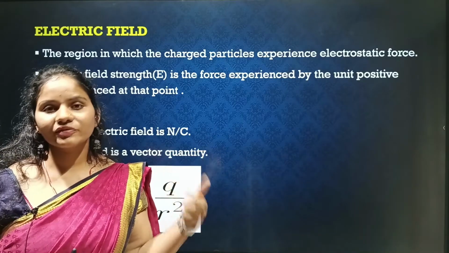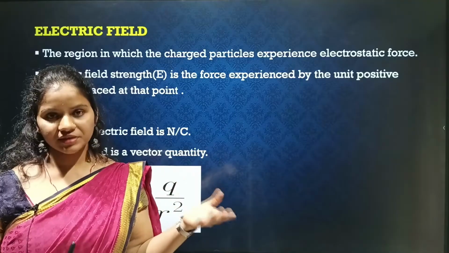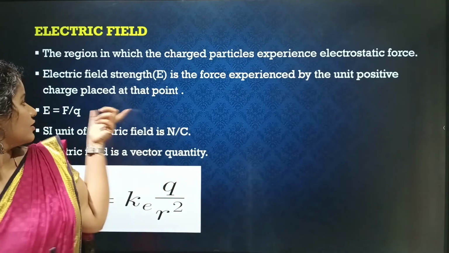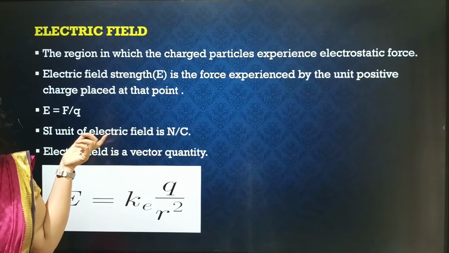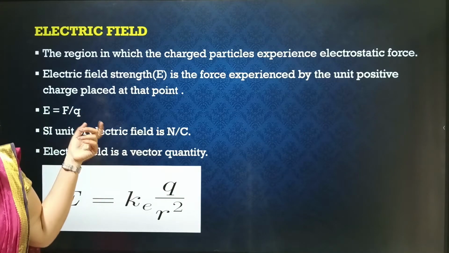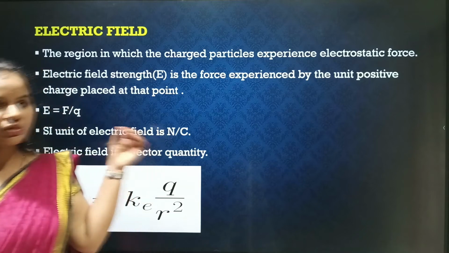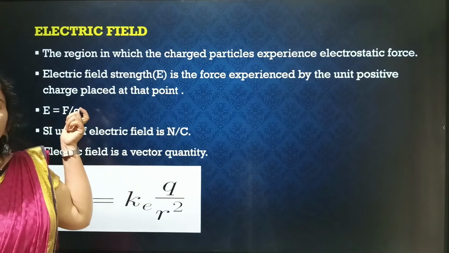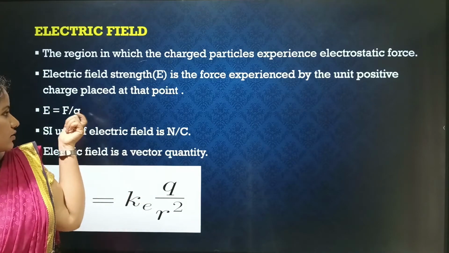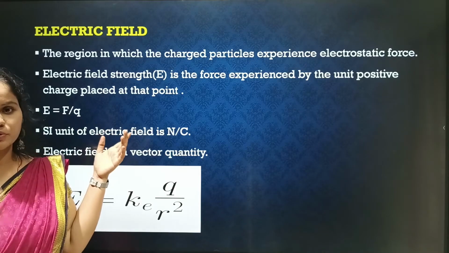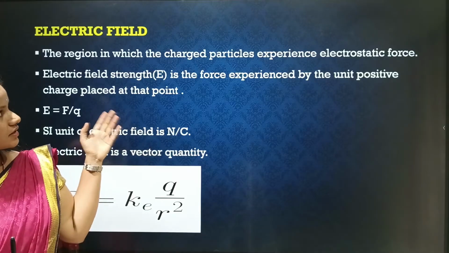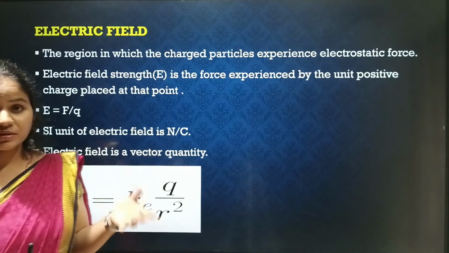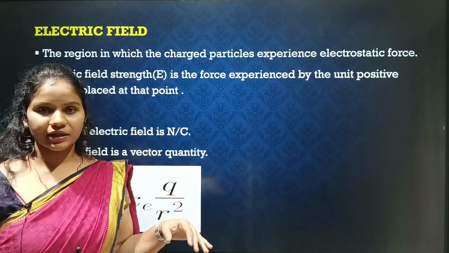Mathematically, if you want to define electric field strength, it is the force experienced per unit charge. It is F by Q, and the SI unit of electric field is Newton per Coulomb. As you know, force is in Newtons and charge is in Coulombs, so the unit is Newton per Coulomb. Electric field is a vector quantity because it depends on direction as well as magnitude.